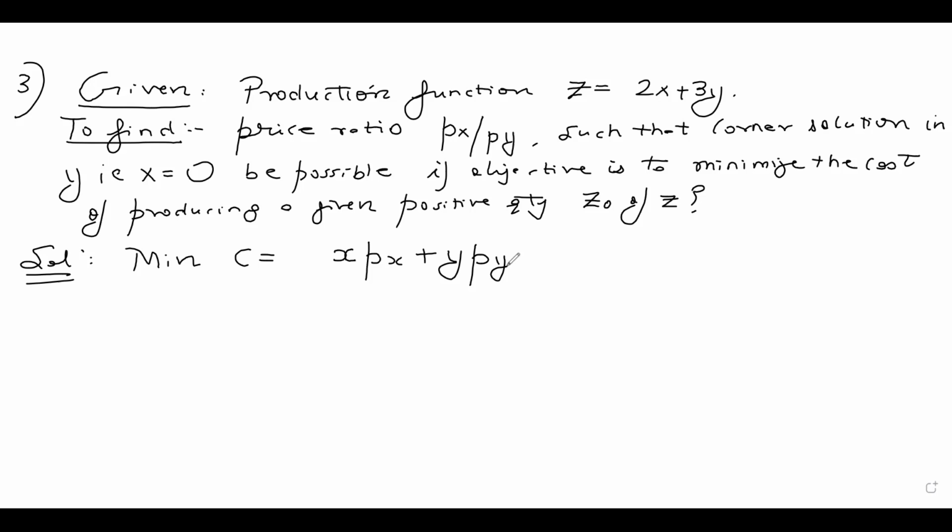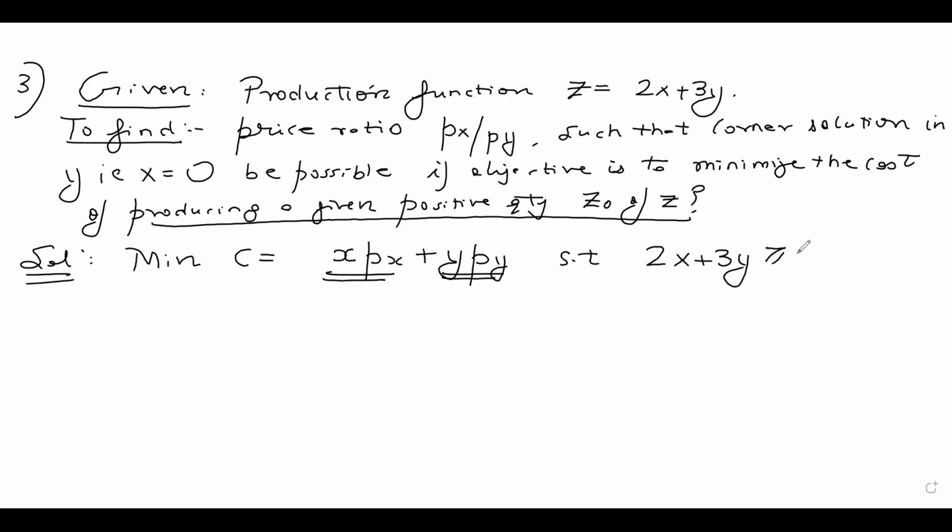Every unit of commodity X costs PX units. So total cost of buying X is X into PX. Every unit of commodity Y costs PY units. So total cost of buying commodity Y is YPY. So minimize C, which is XPX plus YPY, subject to producing a given positive quantity Z naught of Z. That means whatever we are producing, 2x plus 3y, should be greater than or equal to Z naught.